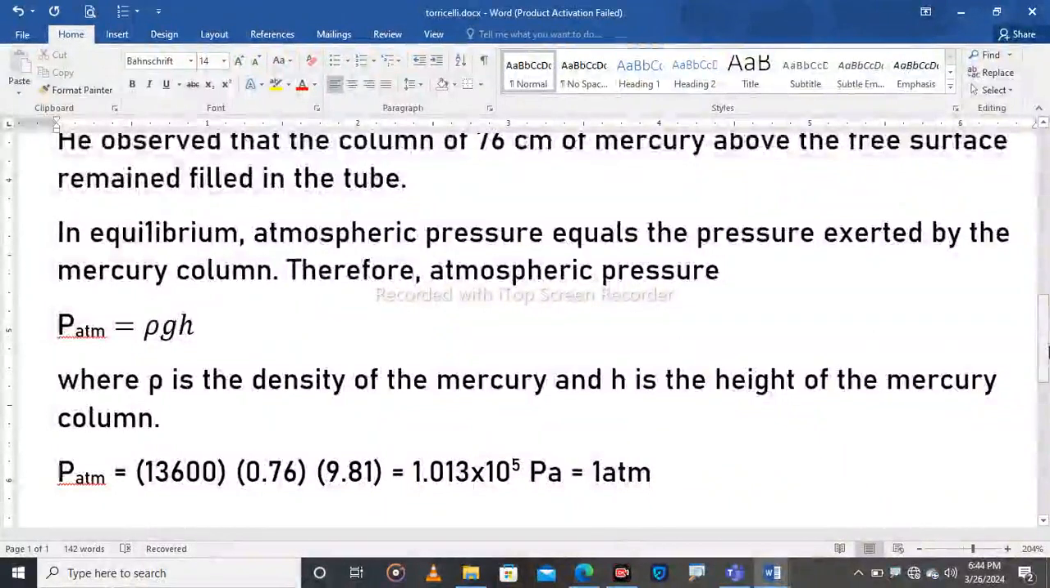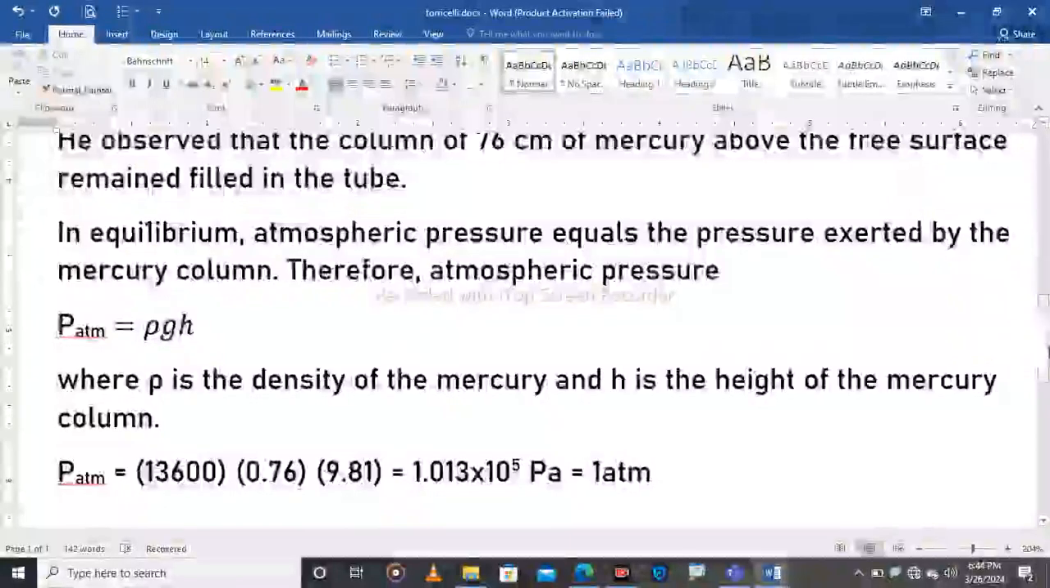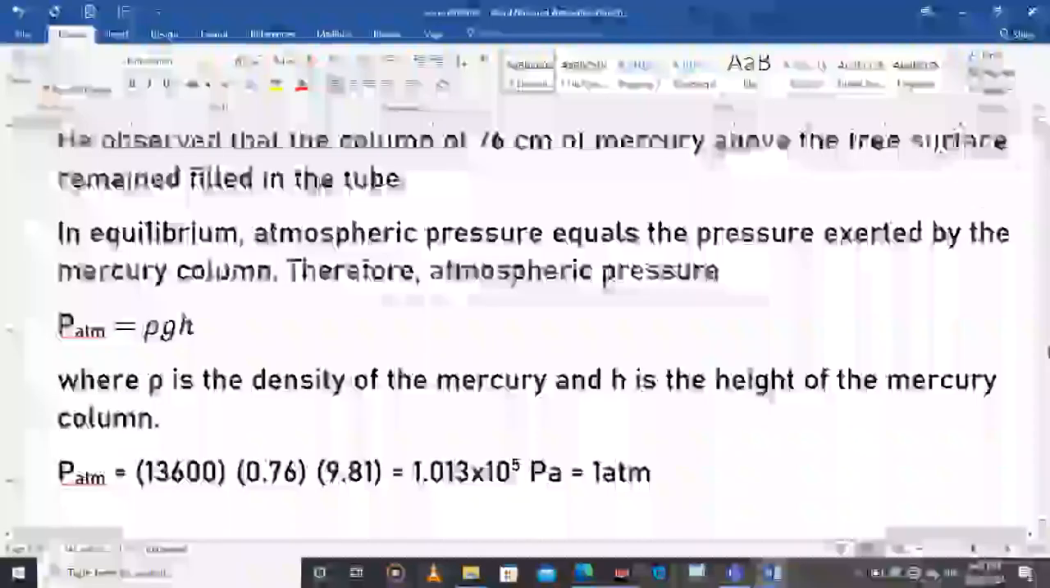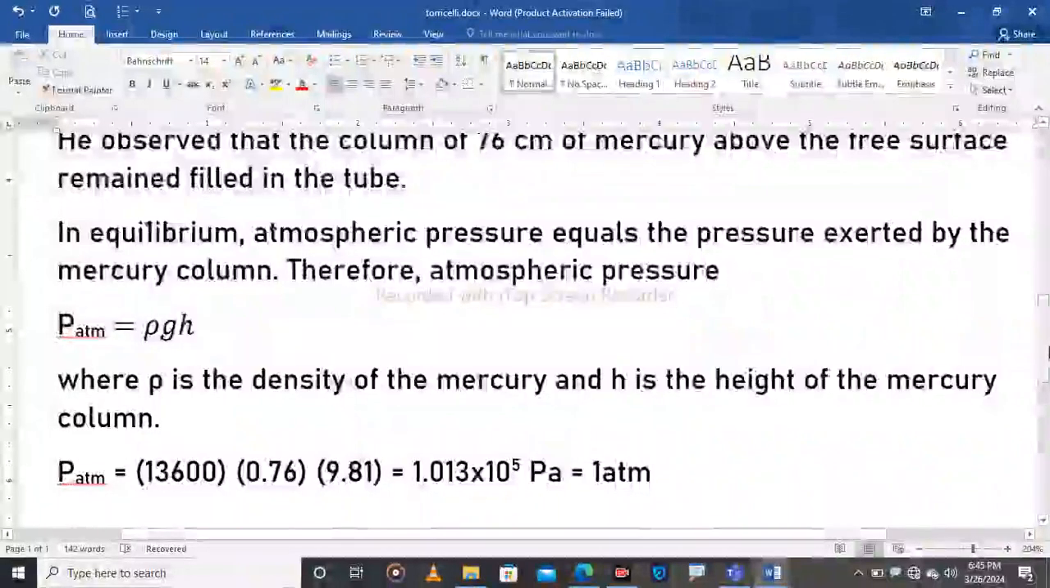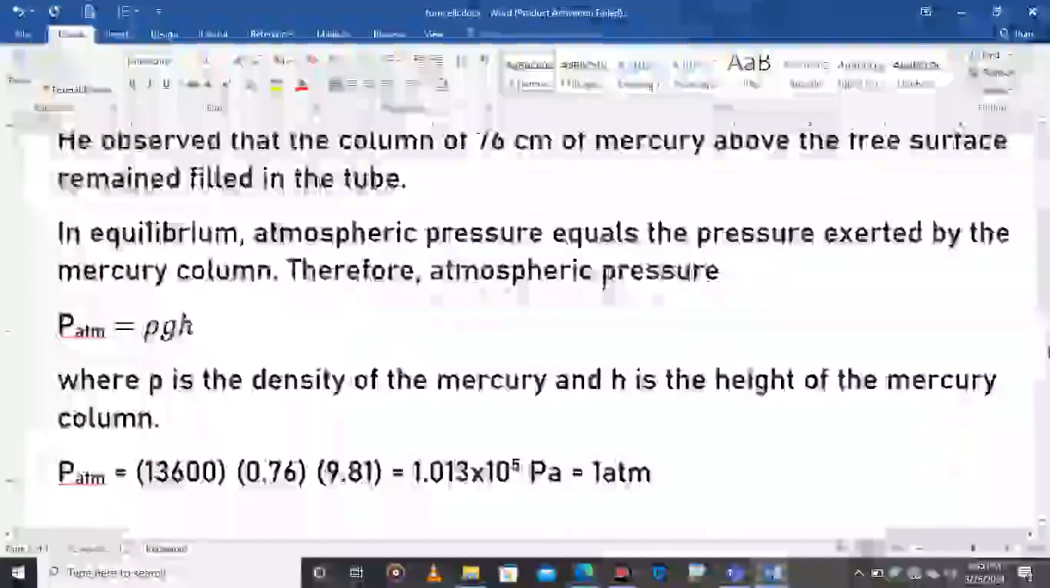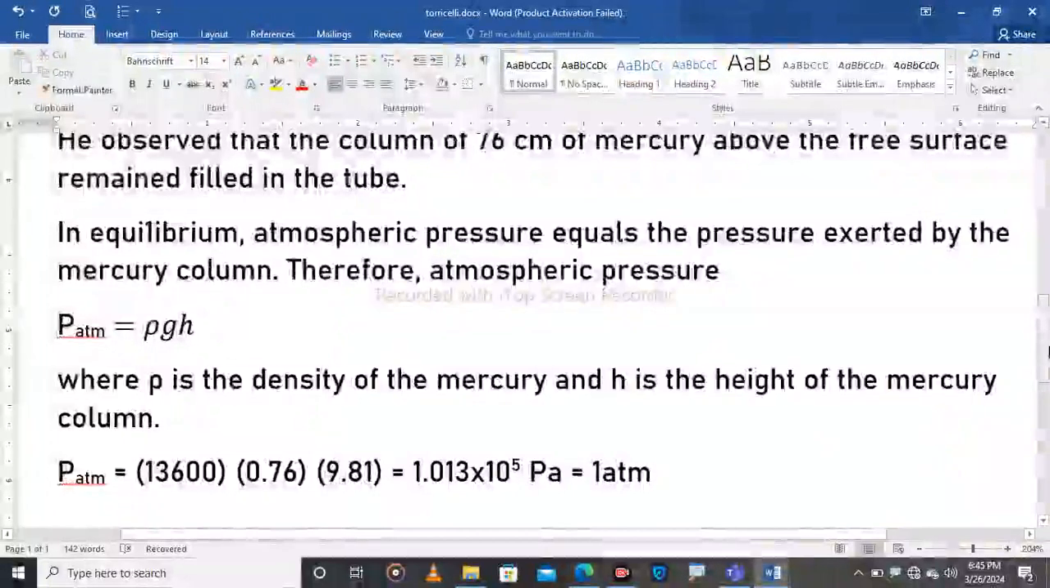This experiment, as I said, was carried out at sea level. What will happen if you go to another point which is not at sea level, on a mountain, at a point with an altitude greater than that of sea level? You know that we consider sea level as zero. To measure the altitude of a point, we consider sea level as zero.